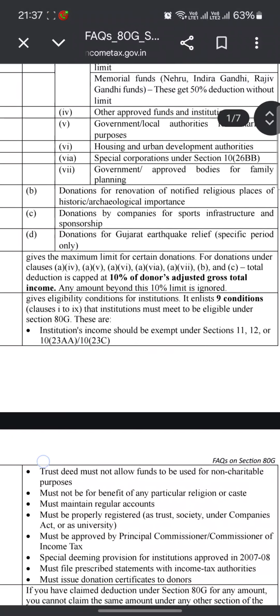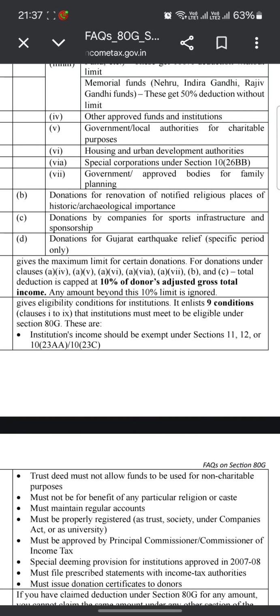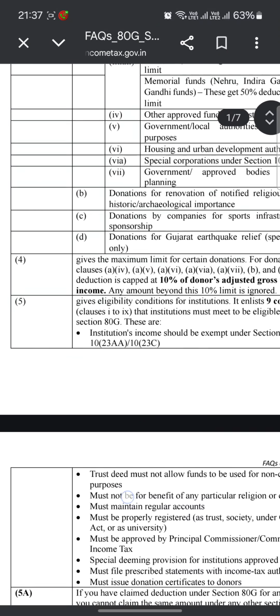Clause 4 gives the maximum limit for certain donations. For donations under clauses A4, A5, A6, A6A, A7, B and C, total deduction is capped at 10% of the donor's adjusted gross total income. Any amount beyond this limit is ignored.